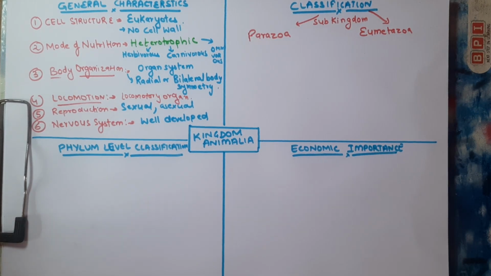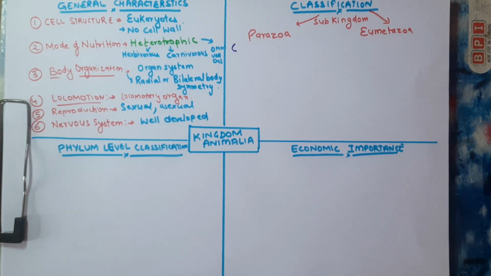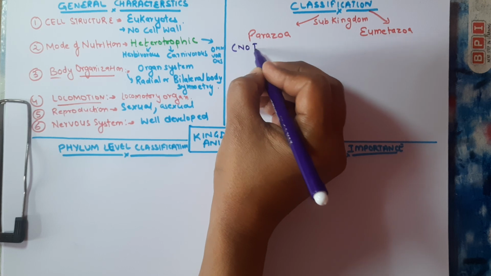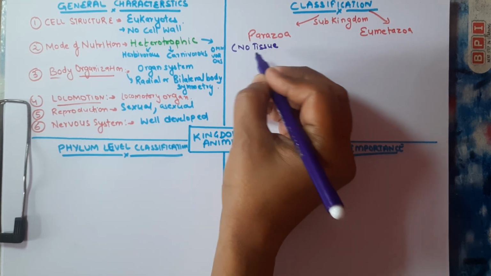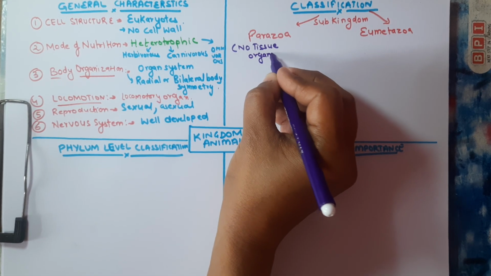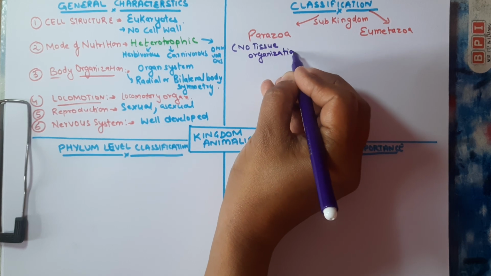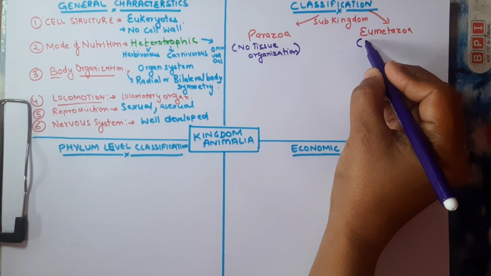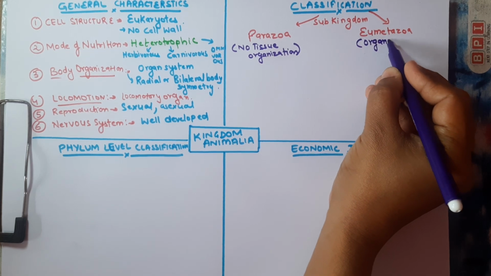The important thing about Parazoa is that there is no tissue organization. However, the Eumetazoa exhibit organized tissues.